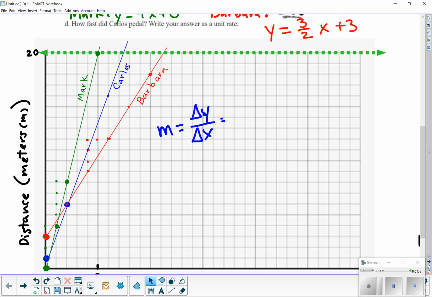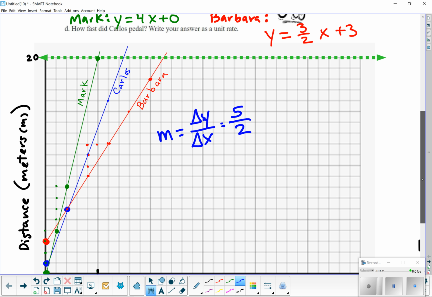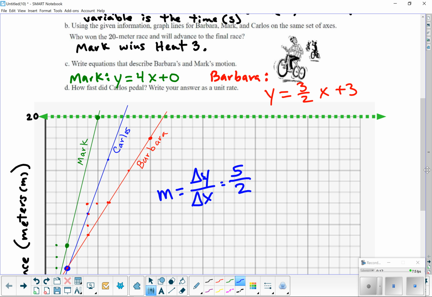Carlos already has points: here's one down here and one up here. So Carlos is 1, 2, 3, 4, 5, and over 2. The change in y is 5 and the change in x is 2, so Carlos is 5/2.